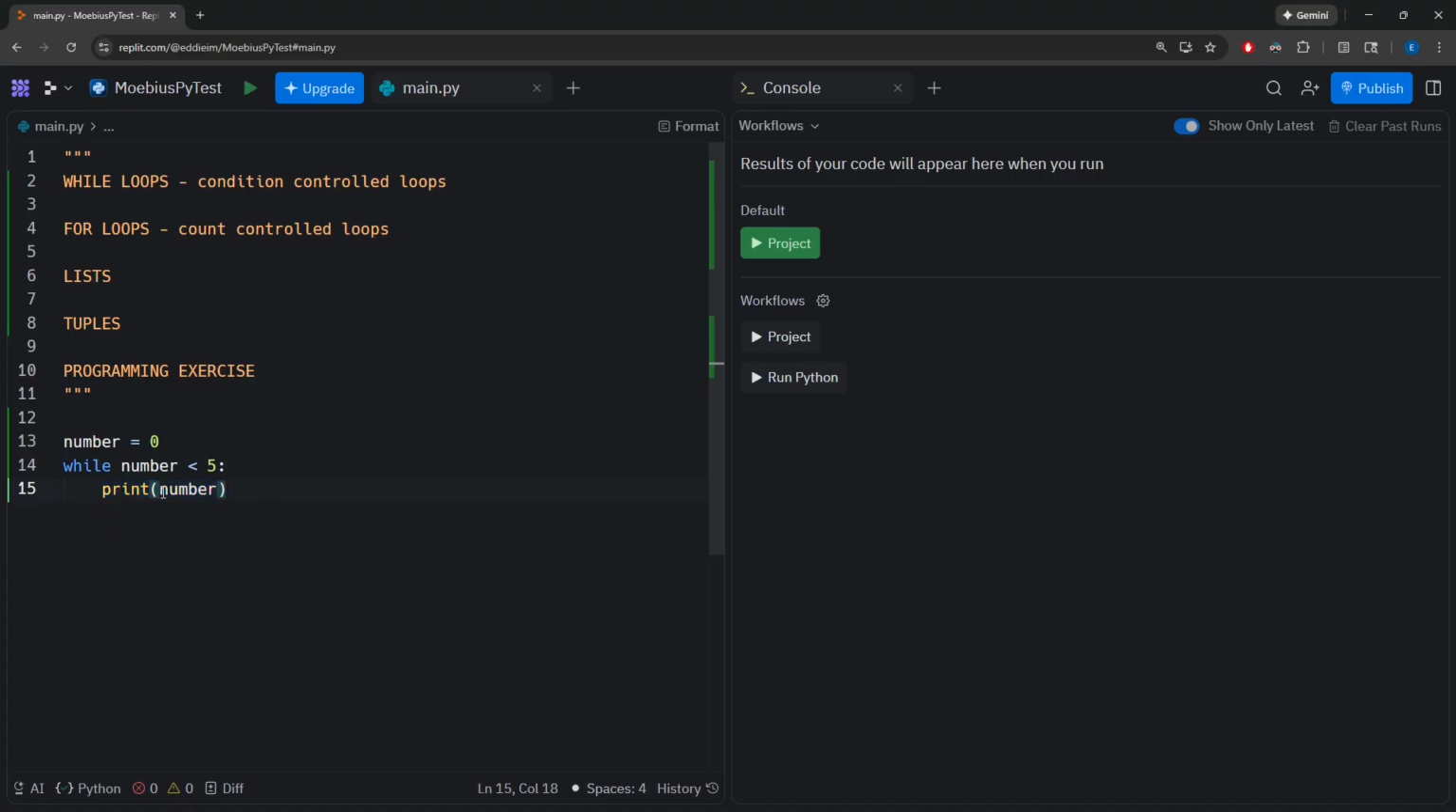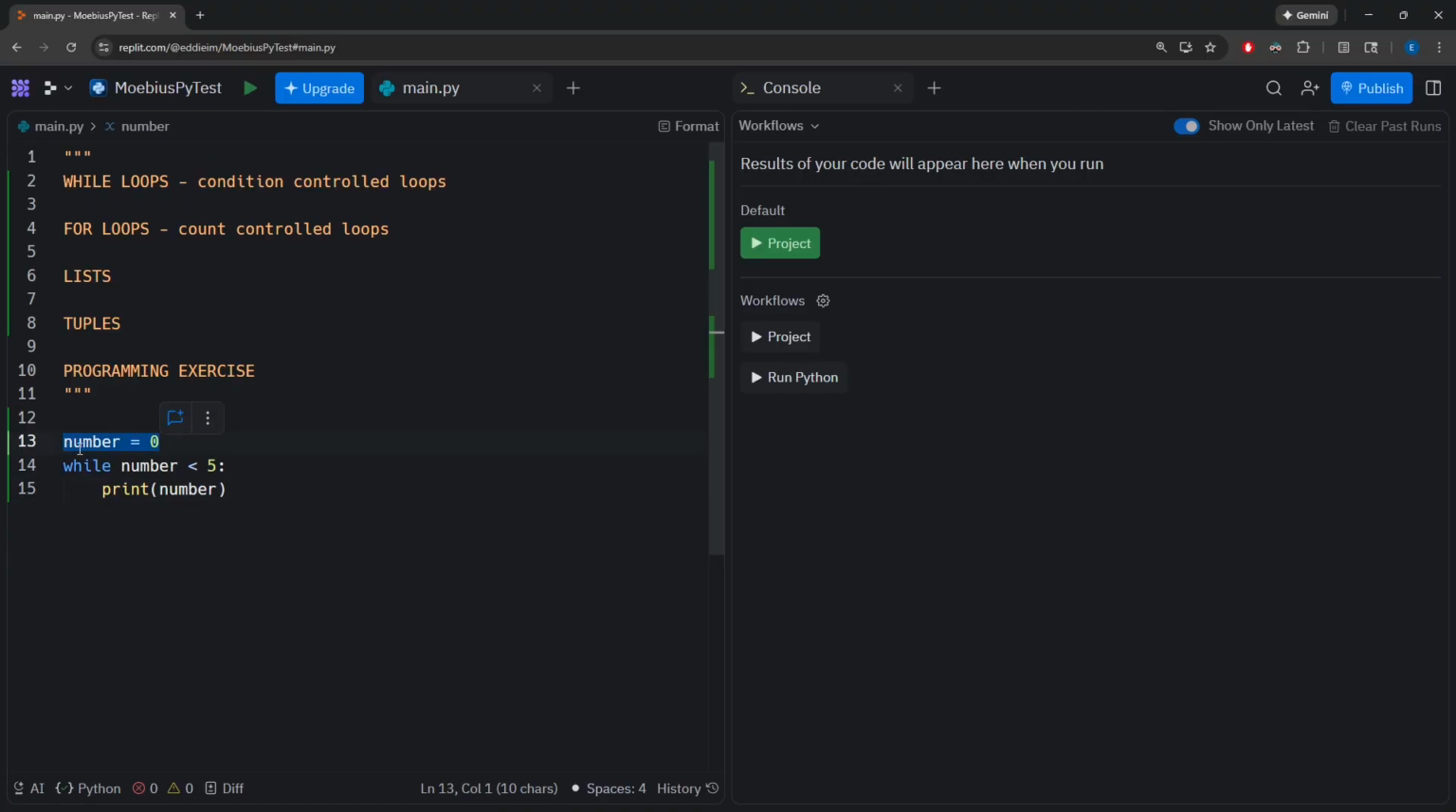Now, this is going to introduce a dangerous scenario for us called an infinite loop, of which this code that I've written right now currently is. So I am not going to run this code right now, because this is an infinite loop and it's going to cause some issues with Replit. So let's manually run through this real quick.